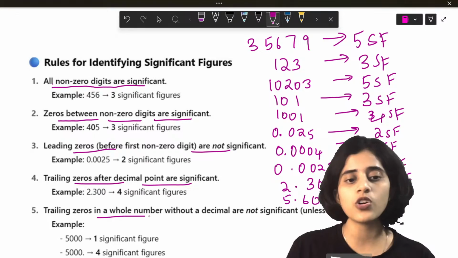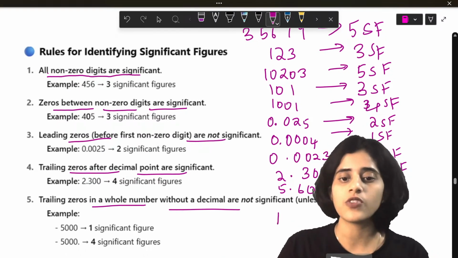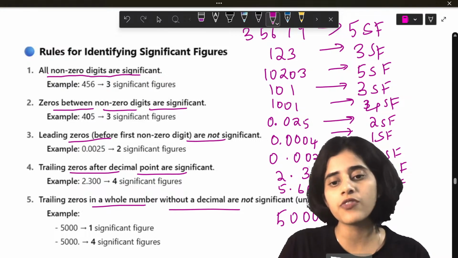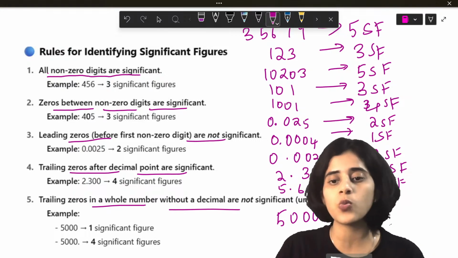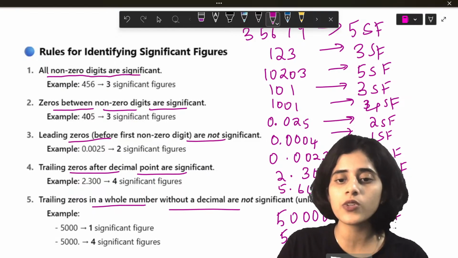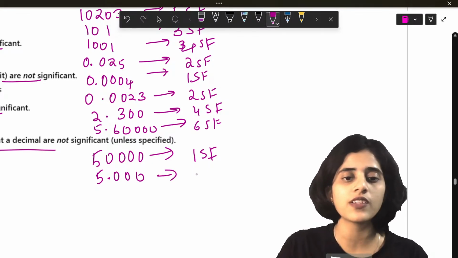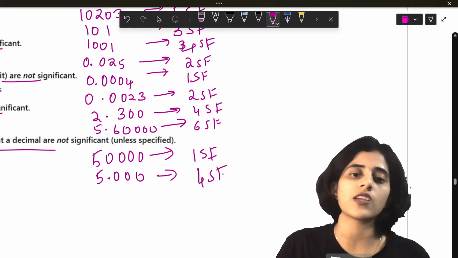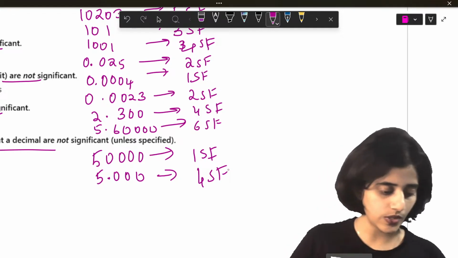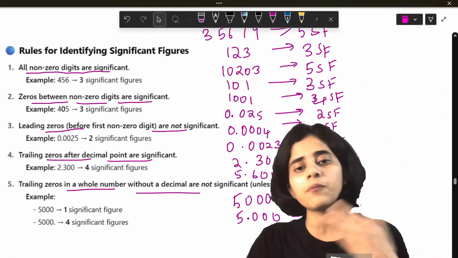Next, zeros in a whole number without a decimal are not significant. For example, 50,000 has only one significant figure, but 5.123, can you see? 5.123 will have 4 significant figures. Okay? Yeah, this is very easy. If you look at the rules and examples, you will get it.